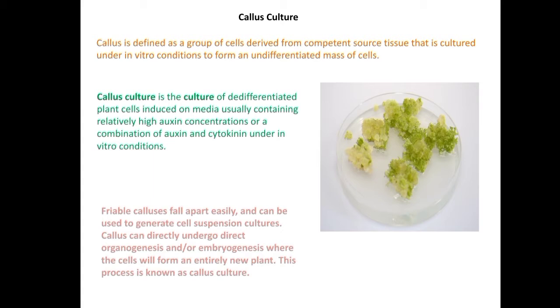And the materials required in callus shoot initiation and callus root initiation are all the same except the growth hormones. In shoot initiation we will require cytokinin, and in root initiation we will require auxins. Other materials like micronutrients, macronutrients, vitamins, agar, and plant growth hormones are required for both, and the pH is also the same.